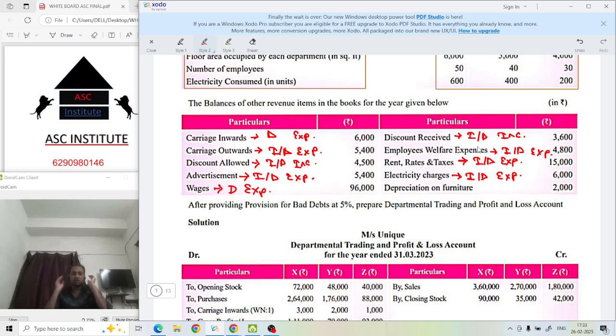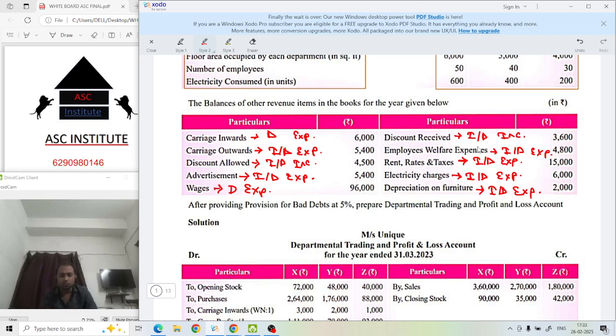If a sub-meter is given, you can check how many units have been consumed to make one unit, then you can call it direct expense. But nothing is mentioned in this question, so we are assuming it as what? Your indirect expense. Okay. Depreciation on furniture is also your indirect expense. Actually, it is a non-cash expense, but cash or non-cash doesn't matter in this chapter, so it is indirect expense.